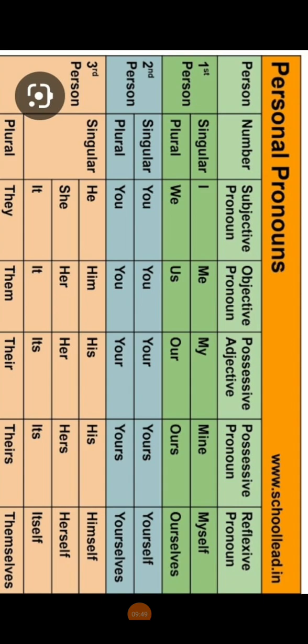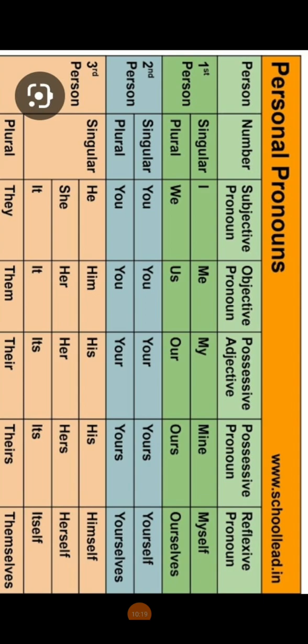Now the last column, that is the reflexive pronoun. I gave you the example where we make mistakes, myself. We introduce ourselves with myself. Never say myself. I gave you examples: I myself, she herself, he himself. I am taking you to the first column, the subjective pronoun. All self pronouns are always used with a subjective pronoun.